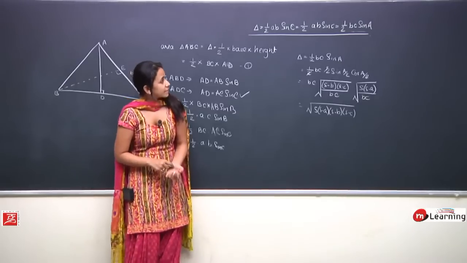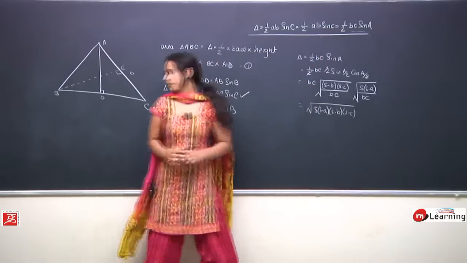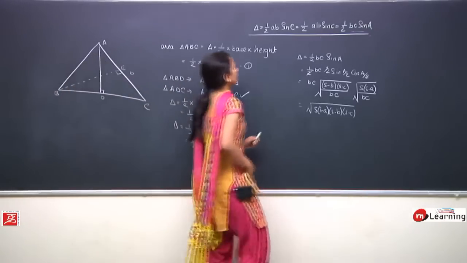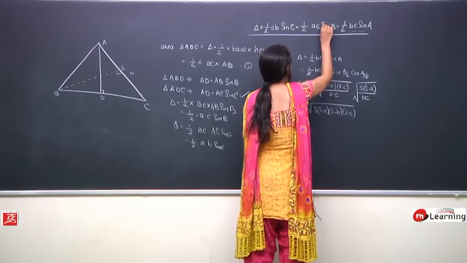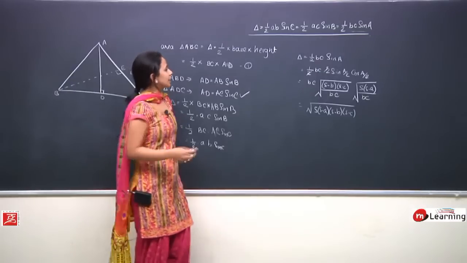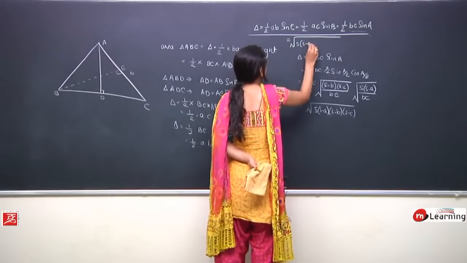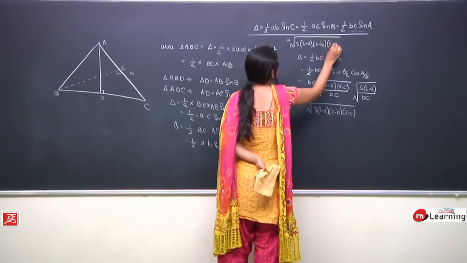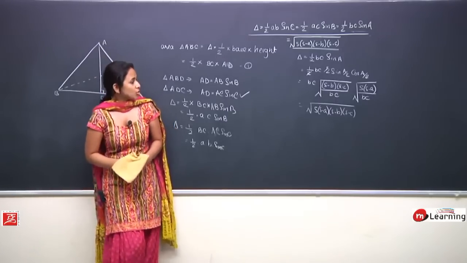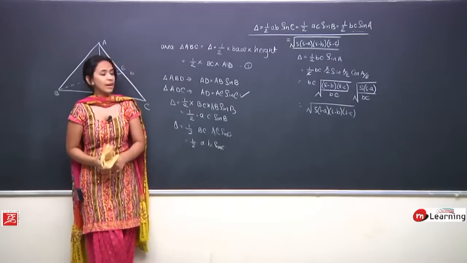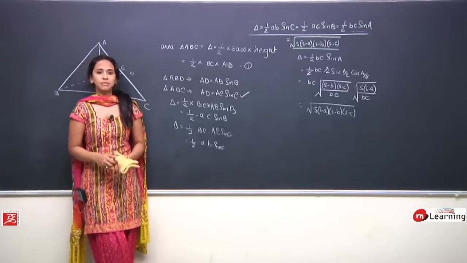So delta is equal to half AB sin C, or half AC sin B, and which would be equal to half BC sin A, and this is even equal to under root S into S minus A into S minus B into S minus C. Perfect. Does anyone have any doubt? So we know one more formula now, that area of a triangle is equal to half AB sin C, which is equal to under root S into S minus A into S minus B into S minus C.